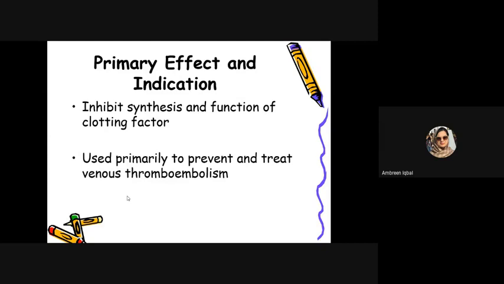Secondly, they are used primarily to prevent and treat. If a venous thrombus or emboli has been formed, we don't want to make it bigger. We want to resolve it, lyse it, or eliminate it. So we primarily use them for the prevention and treatment of venous thromboembolism.